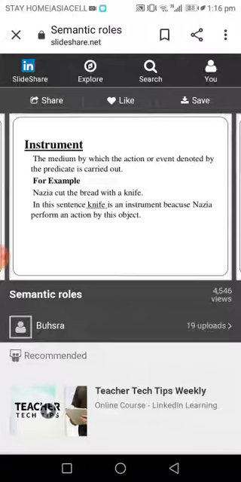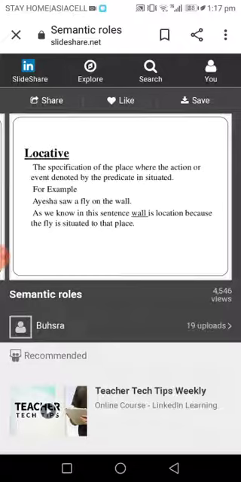So here, let's start by explaining the first one. Nisa cut the bread with the knife. Here we have knife as an instrument because it is preceded by with, or here by the object. In this sentence, knife is an instrument because Nisa performs an action by this object. So let's go to the other one.